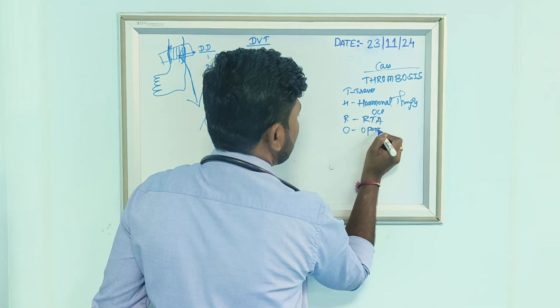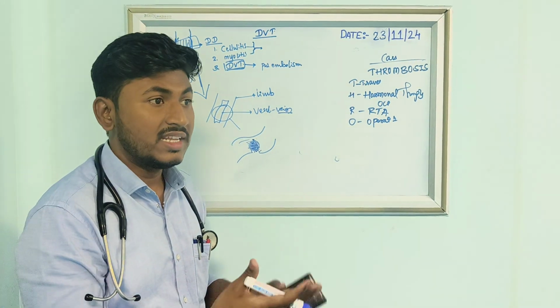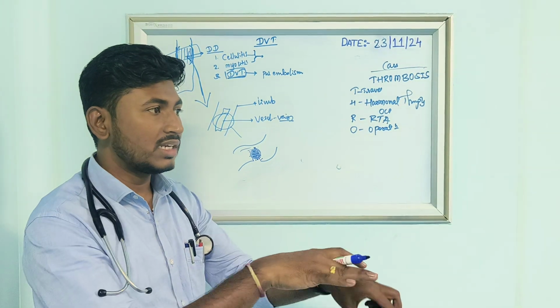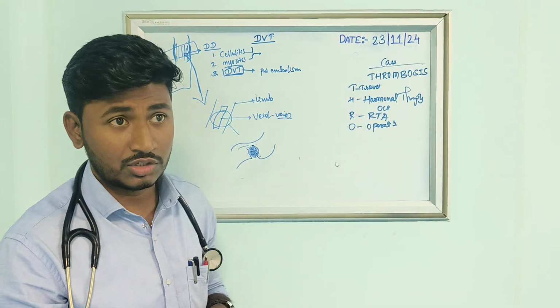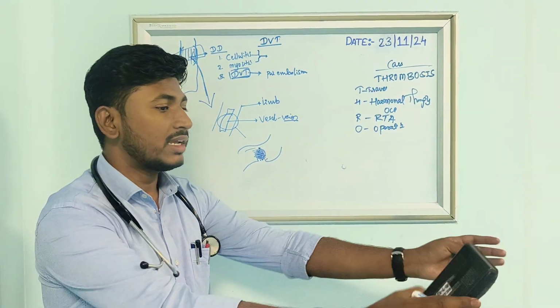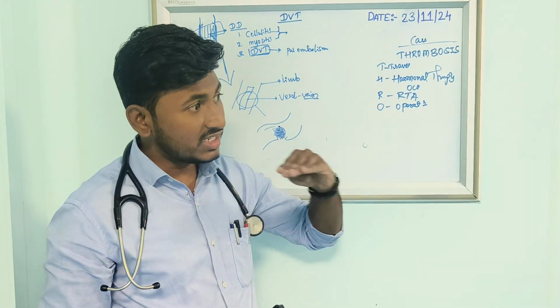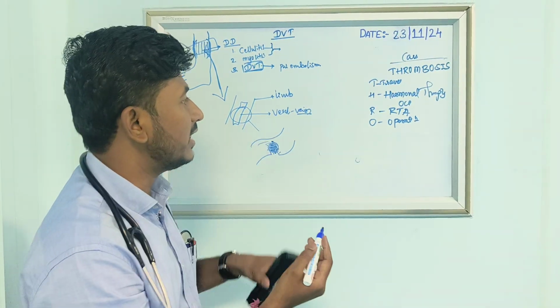Next one is operation. O means operation. What are the operations? In patients with any hip fracture operation, any surgery like cesarean section, any post-operative period, there will be long standing rest with immobilization. If the patient has had any gastrojejunostomy, laparotomy, anything, and rests for more than 3 or 5 days, because of the chronic stasis there will again be stasis, hypercoagulopathy and vascular damage, which will cause DVT.